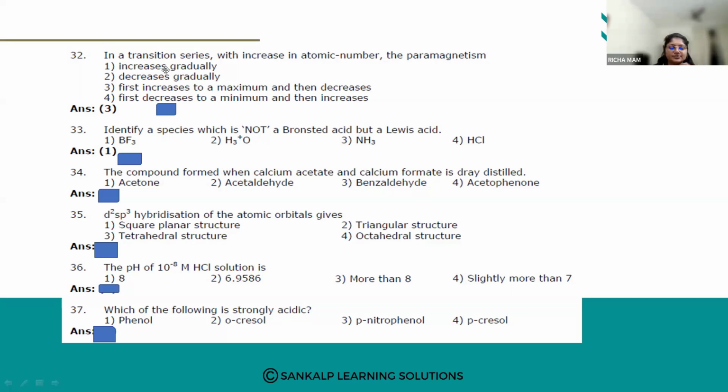What is the answer? Remember, we have solved this. Shivaruni has answered as 1, phenol. Phenol is strongly acidic.